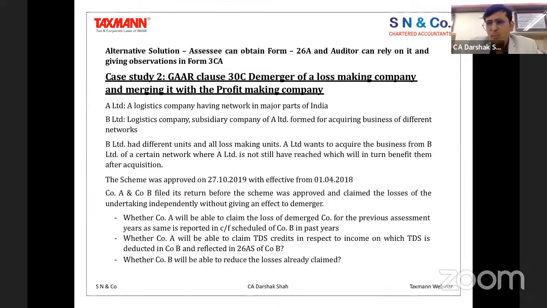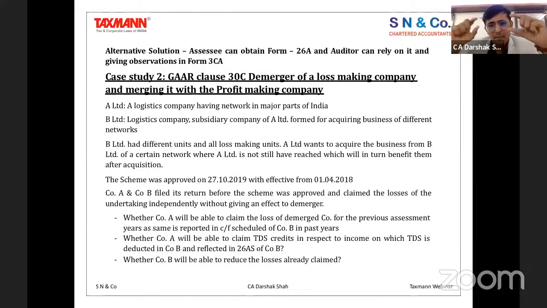What happens is, let's say, suppose 2018 is the effective date from where the demerger scheme is applicable, and it is approved in 2019. As an example, if you are able to see, it is saying October 19. So in October 19, let's say the scheme has got approved and it is effectively applicable from April 2018. Now, of course, you can understand that by 2019, I'm done with my filings. So I have already reported the loss. I have already reported my transactions as a part of the demerged entity, and the resultant entity has also reported their transactions.